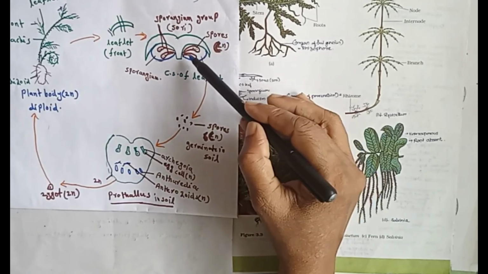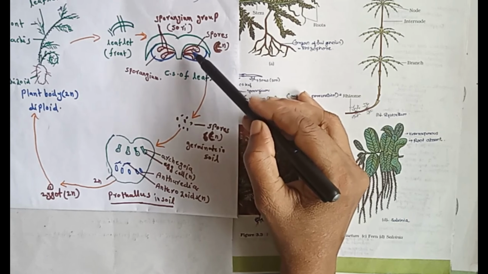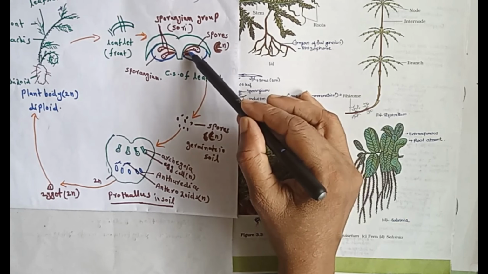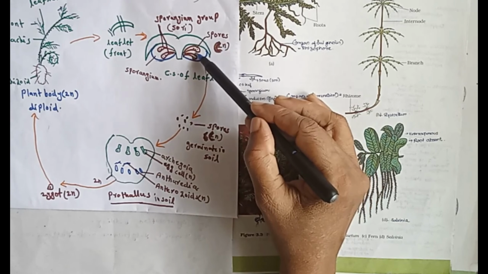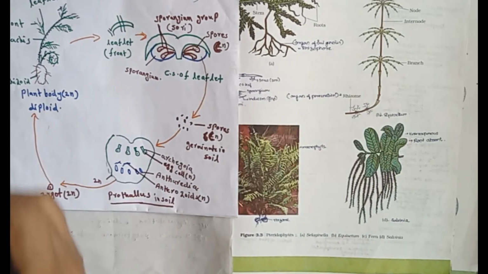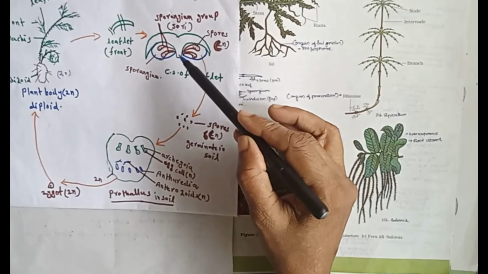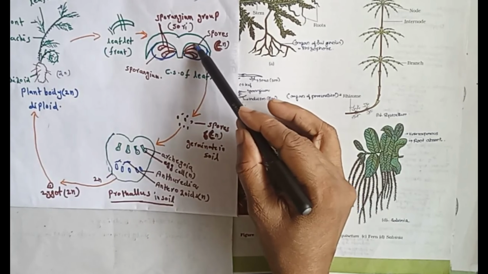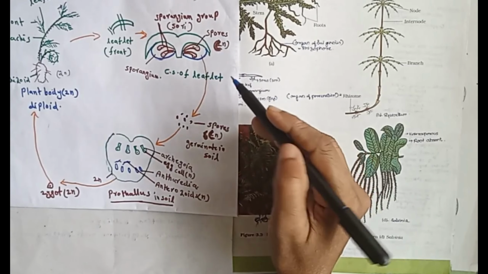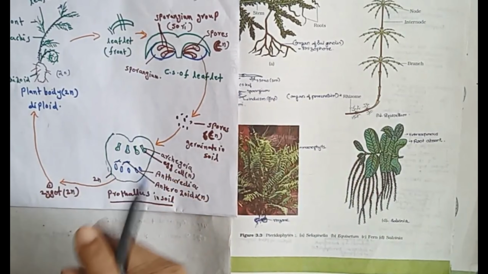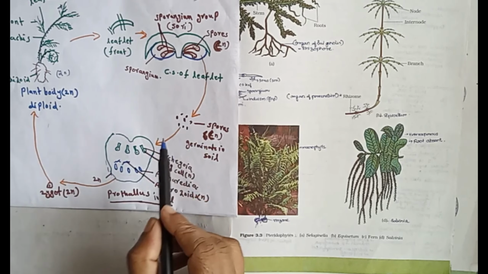Within the sporangia, spores are arranged, because within the sporangium, meiotic division, that is reduction division, occurs and haploid spores are formed. The plant body is diploid, the leaflet also diploid. These haploid spores are shed into the soil and germinate.